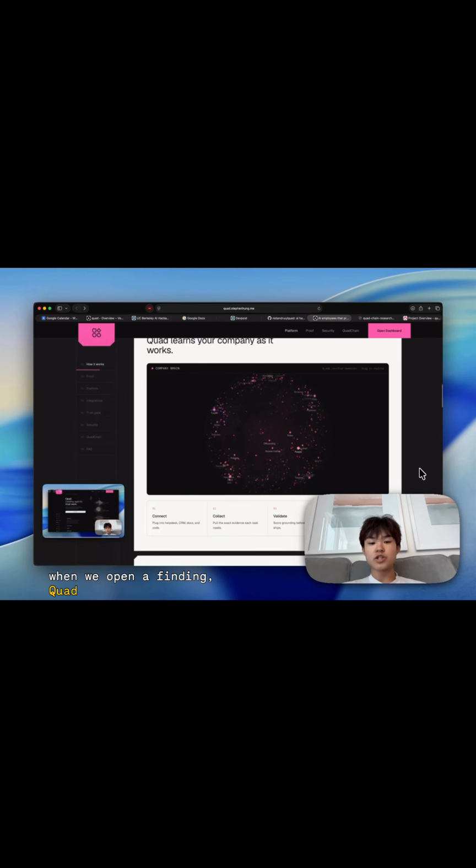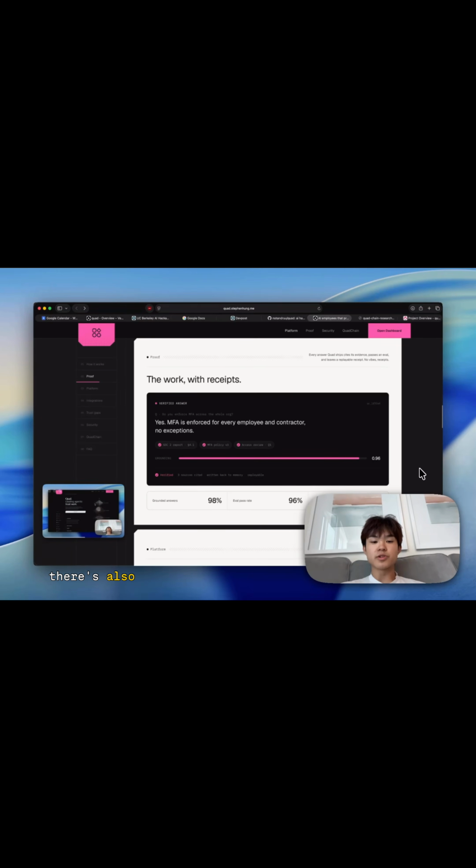This is what we mean by knowledge infrastructure. When we open a finding, Quad shows the claim, the conflicting evidence, and the exact source behind it. An agent should not just say, I think this is wrong. It should be able to prove why. So every answer Quad produces is grounded in source evidence. Every proposed fix is checked against that evidence. Every sensitive action is routed through approval.